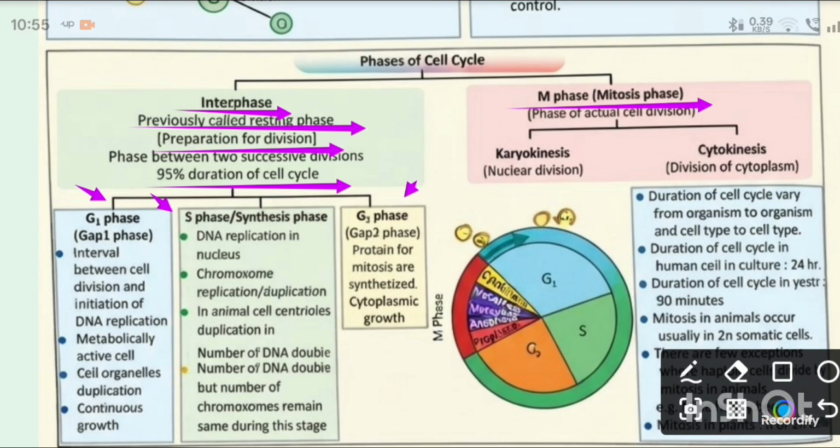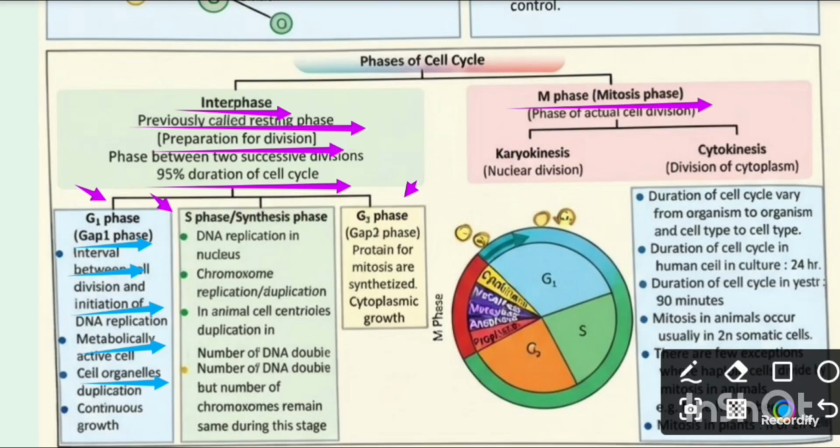Now we talk about G1 phase, or we can also call it gap 1 phase. It is the interval between cell division and initiation of DNA replication. It is a metabolically active cell, and cell organelles are duplicated here, and there is continuous growth.